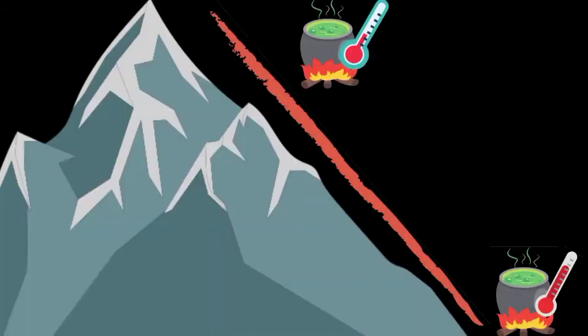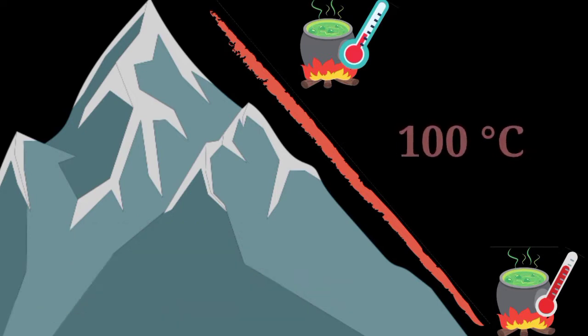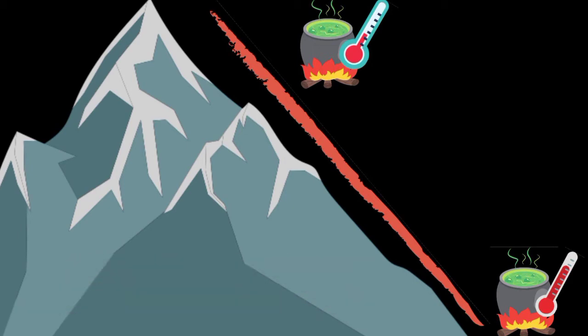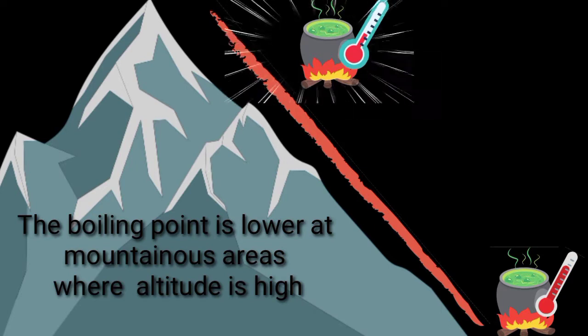At higher atmospheric pressure, the boiling point of a liquid increases because the particles in the liquid need more kinetic energy to escape. At high pressure, in the pressure cooker, water boils above 100 degrees Celsius. At higher altitude, atmospheric pressure is lower than at sea level. Thus, the liquid boils at a lower temperature. The boiling point is lower in mountainous areas where altitude is high. Water, which usually boils at 100 degrees Celsius, will boil at slightly lower than 100 degrees Celsius at higher places.